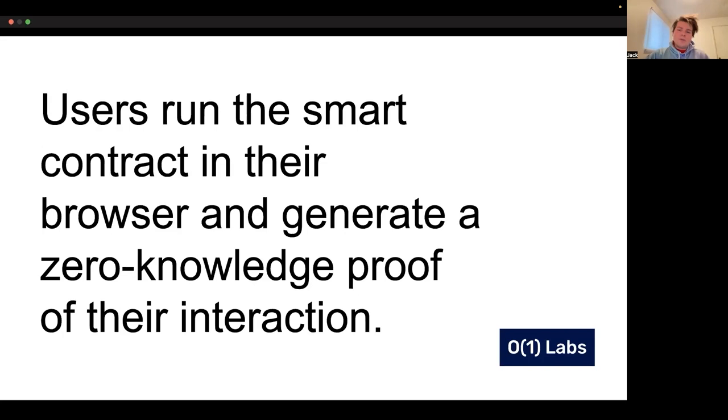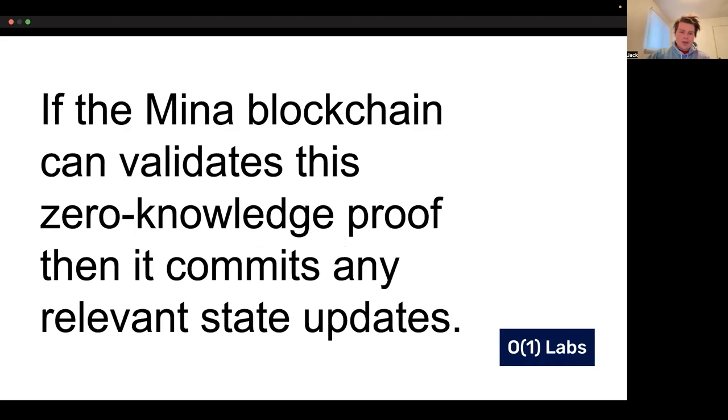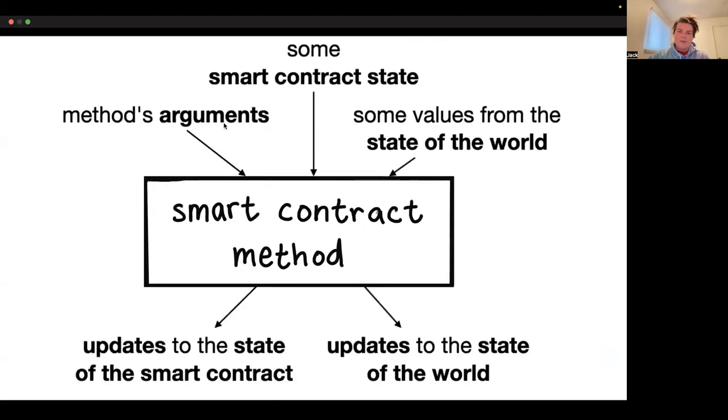Users run the smart contracts in their browser, and then they generate a zero-knowledge proof of their interaction after the verification key is deployed. So you can see, if I'm a user, I run my application, it's just TypeScript code, we get a zero-knowledge proof out, and then we send the zero-knowledge proof to the Mina protocol. If the zero-knowledge proof is valid, then we accept the transaction, and if it's invalid, then we drop it. So if the Mina blockchain can validate this zero-knowledge proof, then we commit any of the relevant state updates, and if it can't, then the transaction is dropped.